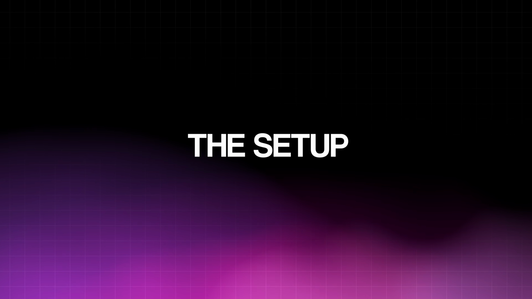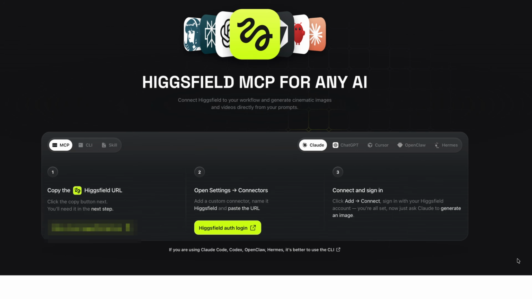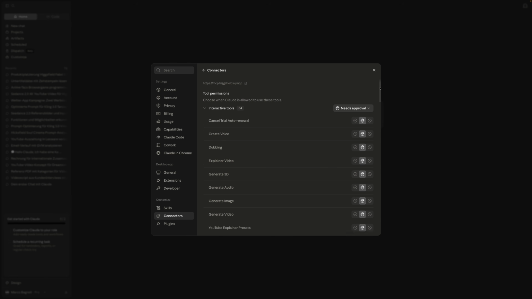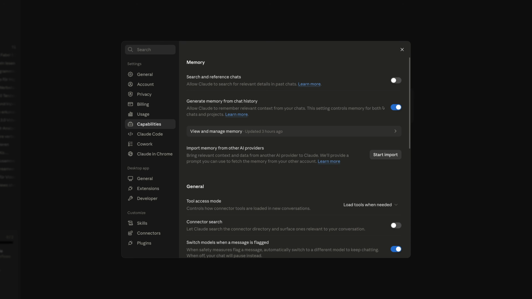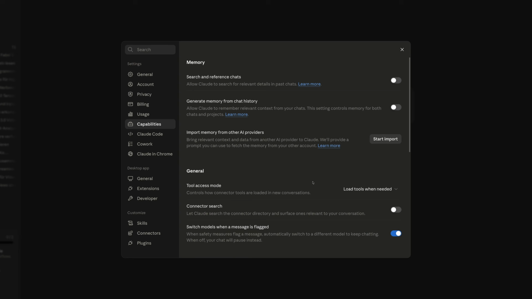The setup takes 1 minute. In Claude, settings, connectors, add a custom connector, paste the Higgsfield MCP URL, sign in with your Higgsfield account, done. Every generation you see runs through this connection, on Higgsfield credits. To make the test fair, I deactivated the memory function because I don't want Claude to know everything I did beforehand in the other project. And I'm also doing this one after another so that we have the purest result at the end.